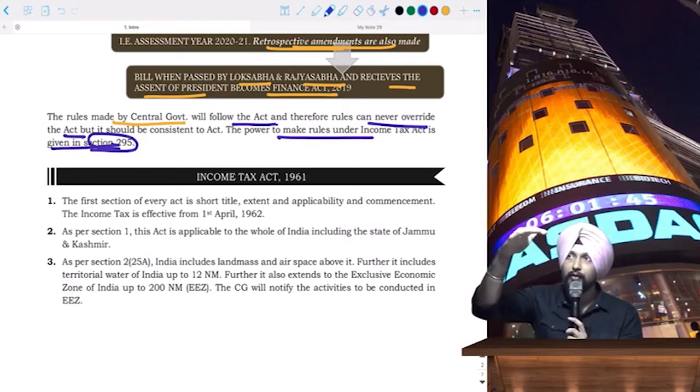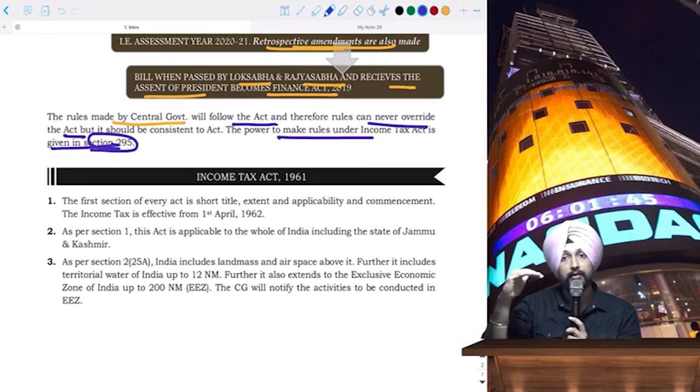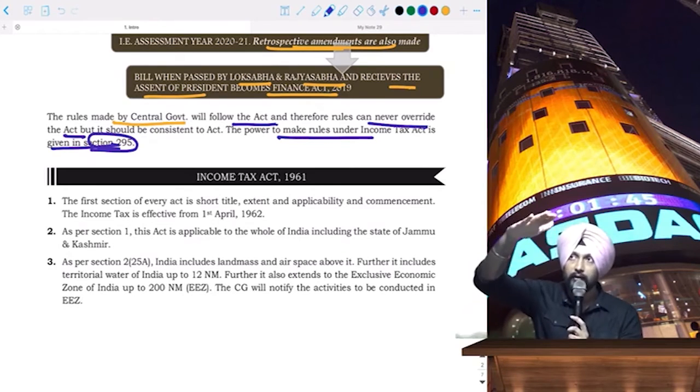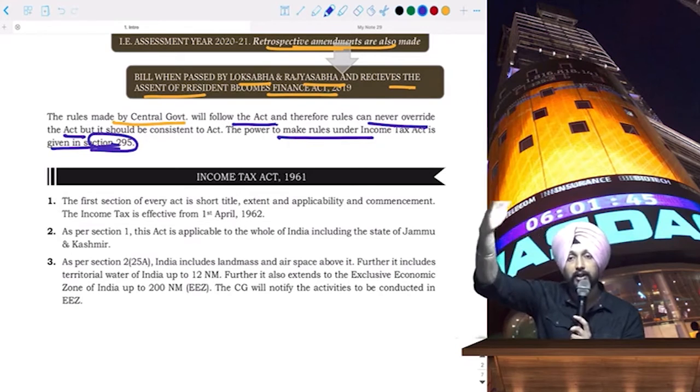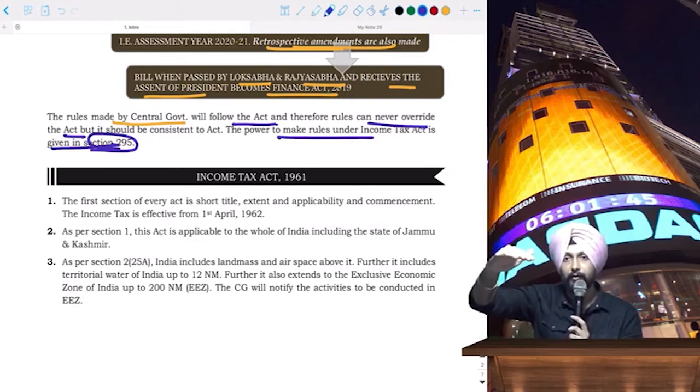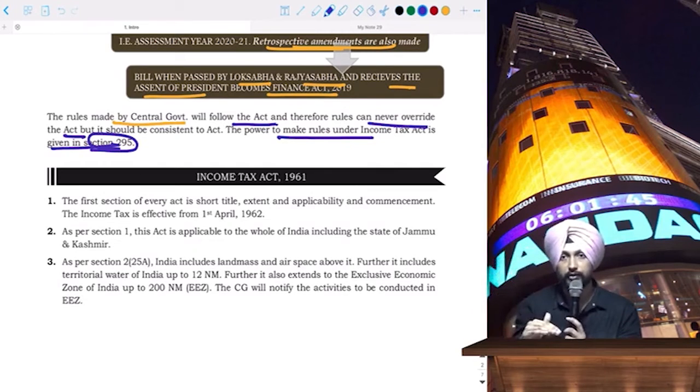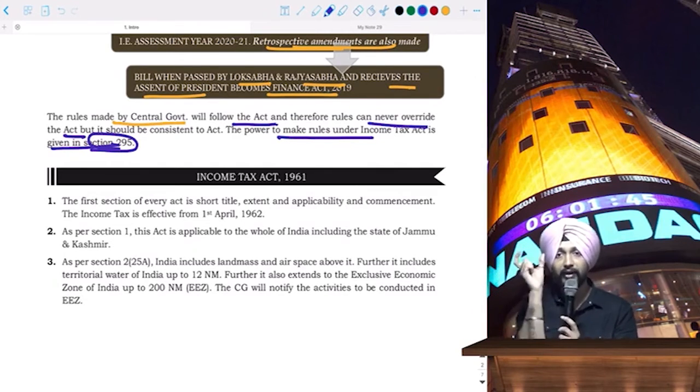Below the sections, we will then have subsections, then we will have clauses, then we will have sub-clauses. You get my point what I'm saying? Chapters, then we have sections. Sections are up to 298. Then we have subsections, then we have clauses, then we have sub-clauses.